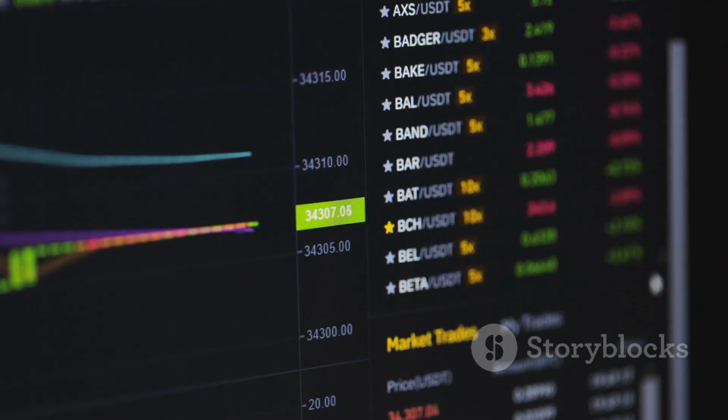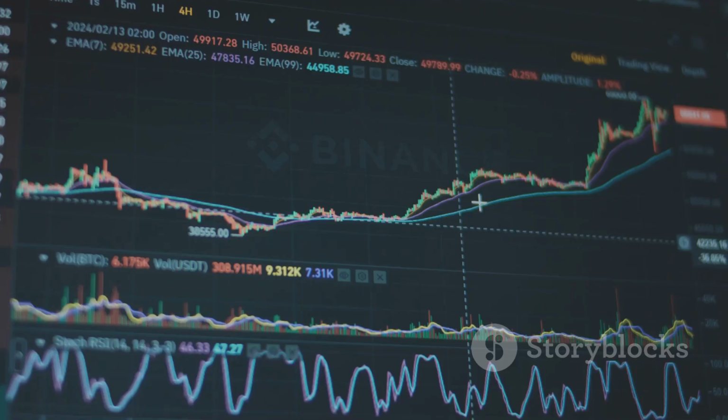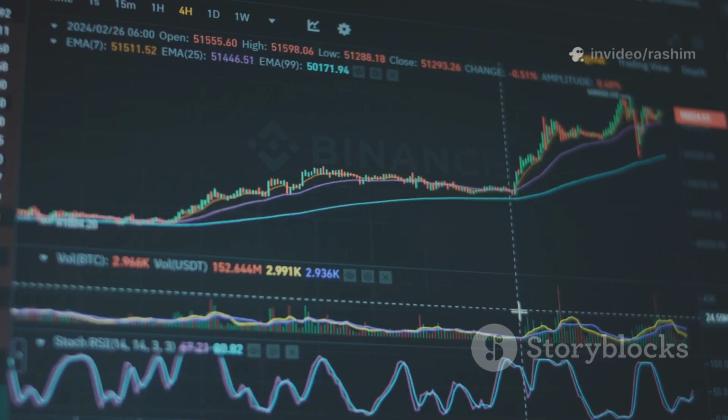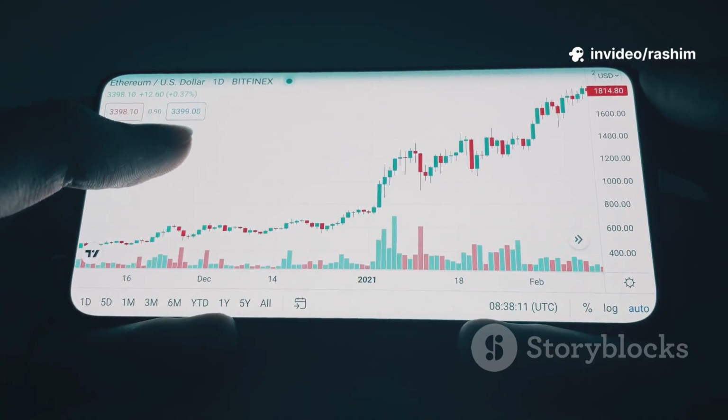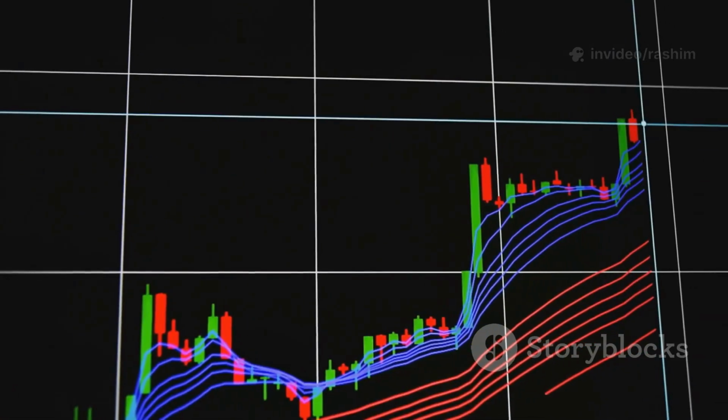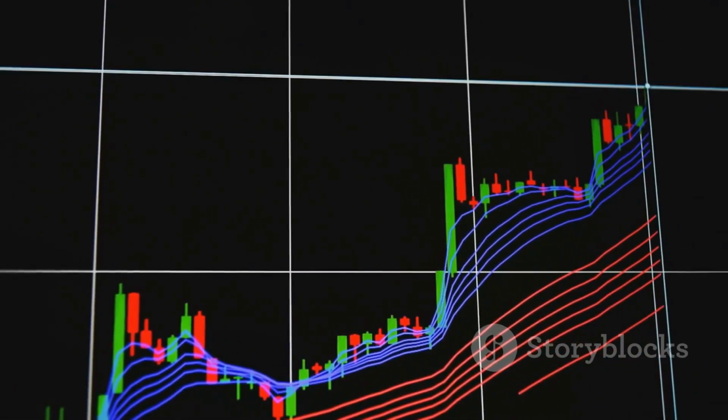It suggests that buyers have suddenly stepped in with force and overpowered the sellers. So, our second rule is, look for a bullish engulfing pattern to form. This gives us a precise moment in time to focus on. It's a clear visual signal that buying pressure is increasing.